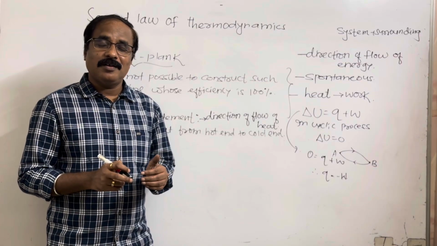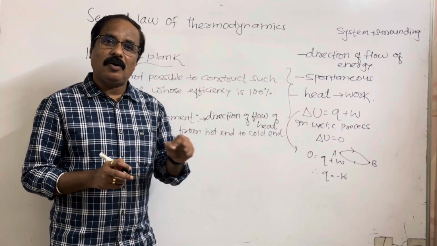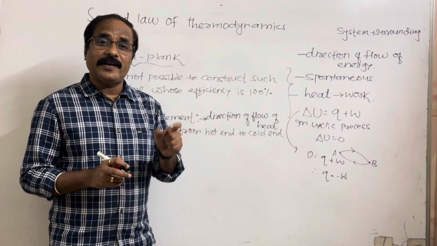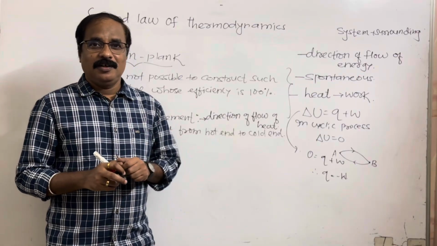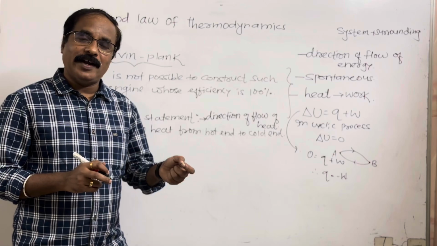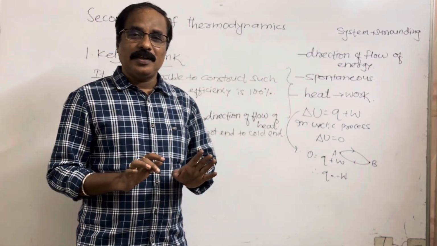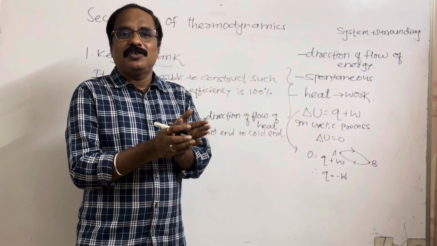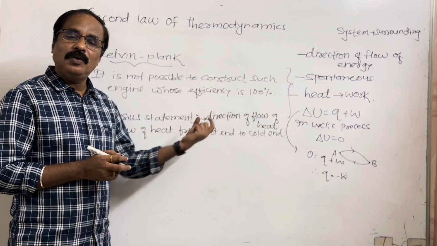Reverse में क्या होगा? If it is reversible, so flow of heat from cold end to hot end, this is possible in refrigerator. For this we have to supply electricity. Freeze में क्या होता है? Flow of heat from cold end to what? Hot end. After supplying electricity, without this is not possible. Yani unidirectional flow of heat. So in spontaneous process, there is a unidirectional flow of heat, that is hot end to cold end.